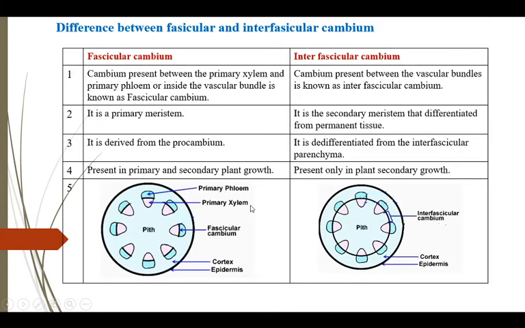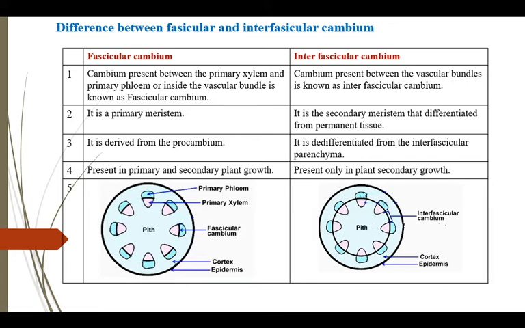There is a difference between fascicular and interfascicular cambium. A fascicular cambium is found between primary phloem and primary xylem. An interfascicular cambium is present between vascular bundles. A fascicular cambium is a primary meristem.